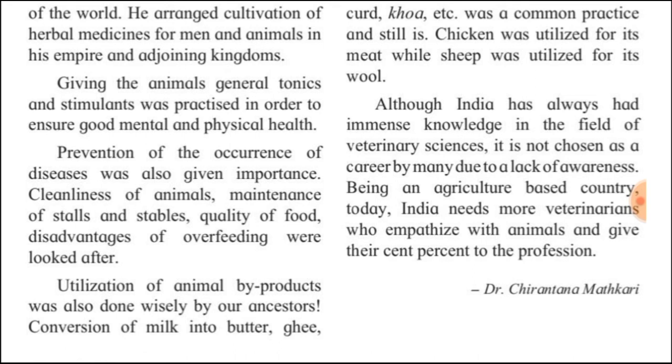Then the byproducts that we used to get, for example, if we get milk from the cow, then you cannot store a large amount of milk for many days, so it was converted into byproducts. This is a part of the science that you have already done. They were converted into curd or ghee or butter, or khoya also, in those days. So remember that it is not a practice that has started after man has improved his knowledge, but it is already written in our old Vedas that they used to do all these things. Then chicken was utilized for the meat and the sheep was utilized for the wool to make clothes.